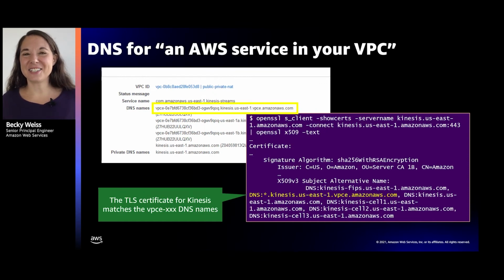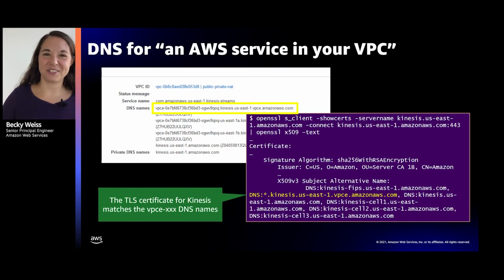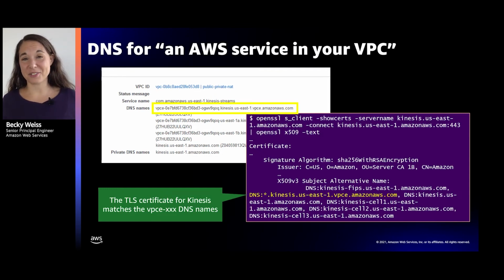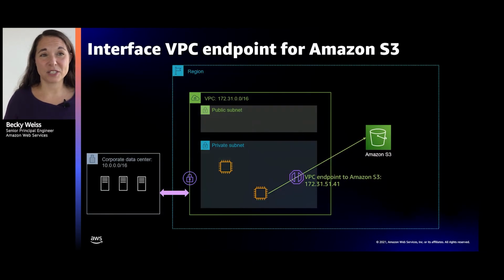You don't actually need to know that to use the VPC endpoint, because it all gets set up for you, and your applications are written to use the AWS SDK to talk to Kinesis. The AWS SDK uses the regular DNS name, because of that Route 53 change made in your VPC, it magically resolves to the right thing, and you're off to the races with your VPC endpoint. If you ever wondered exactly how that all works, I just explained it to you. That is what's going on under the hood.